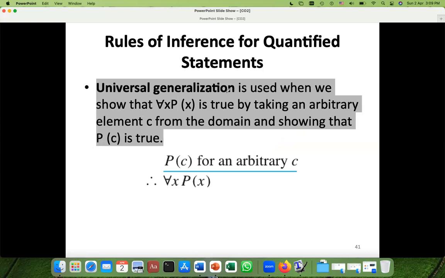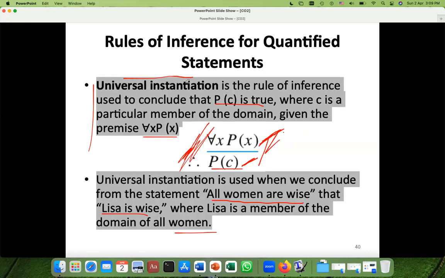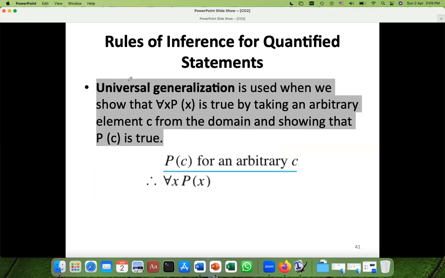Universal generalization. Here it is universal instantiation, and here it is universal generalization, which is the opposite of the previous one. For every x, P(x) is now the conclusion, and P(c) is the given item. So how can we say that for every x, P of x would be true?